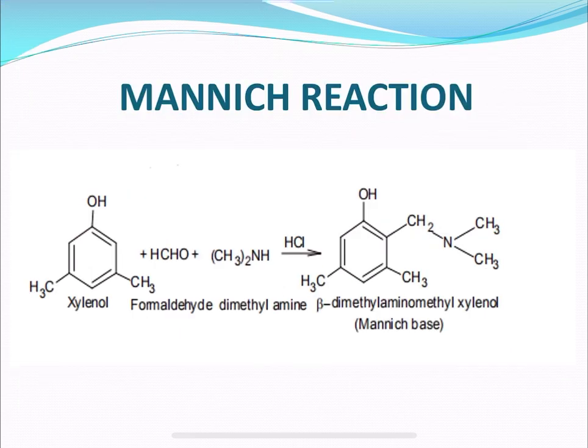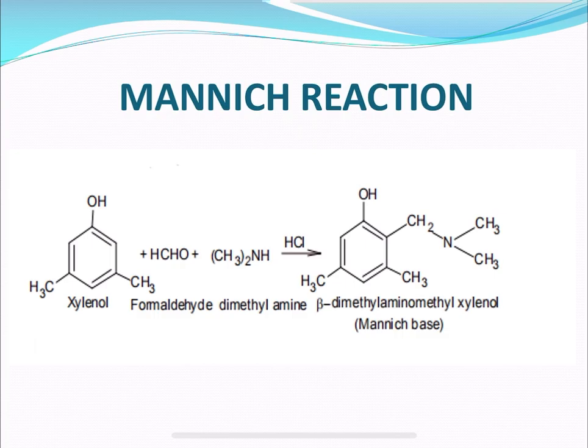And the next is the Mannich reaction. The Mannich reaction consists in the condensation of ammonia, a primary amine or a secondary amine with formaldehyde and a compound containing at least one hydrogen atom. Examples of such compounds may be ketones, beta ketoesters, nitroalkanes, phenols, etc.